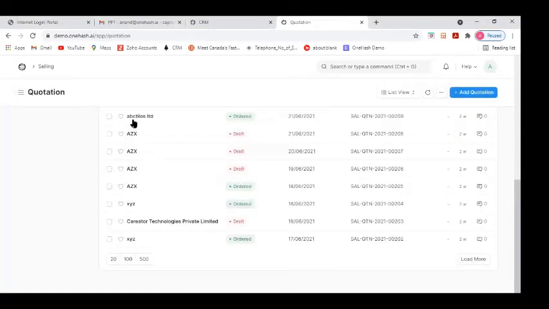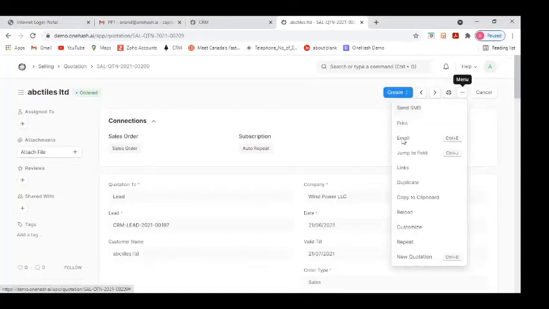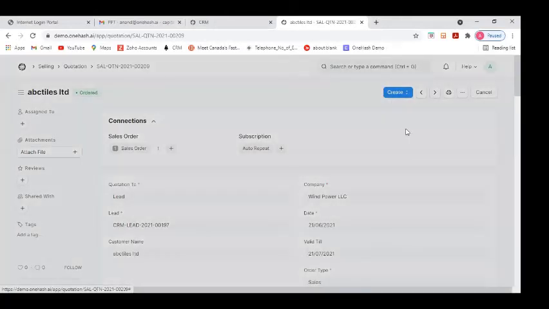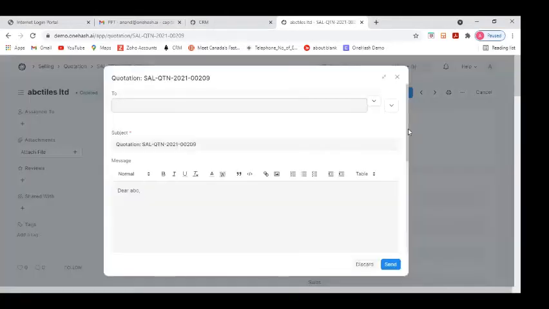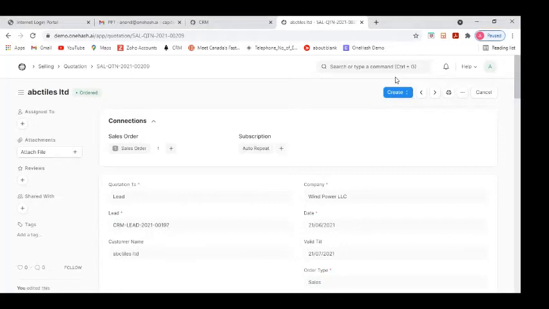In the quotation, suppose you want to send a direct email, with the quotation attached in the form of an email to your customers, then you can send it as well. You can just click on this menu, go to email, and write your consignee's name, and all these things can be easily done. And these messages are templatized, so you don't have to write them again and again. Once you set your email template, the same template will be sent across to all your customers. So this is the basic gist of the CRM which we have.